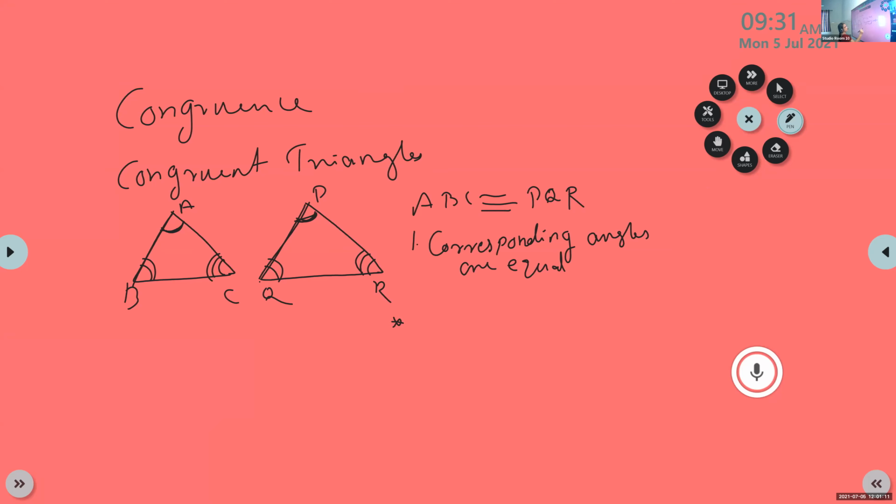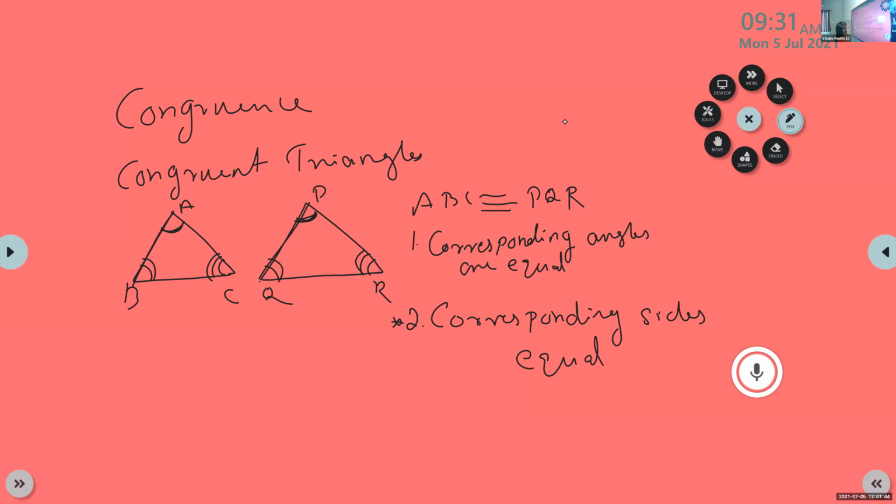Corresponding sides are also equal. These are the two conditions for forming a pair of congruent triangles. Two triangles are said to be congruent if the corresponding angles are equal and corresponding sides are also equal.